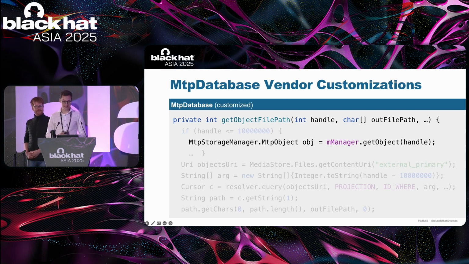However, individual device manufacturers customize the MTP stack. They also customize the USB stack, but that is for another time. In the example here, you can see how one vendor modified the MtpDatabase class. The getObjectFilePath method that you see here is responsible for translating a file handle into an actual file path. And the part that is highlighted now is the implementation that comes from the upstream Android open source project.